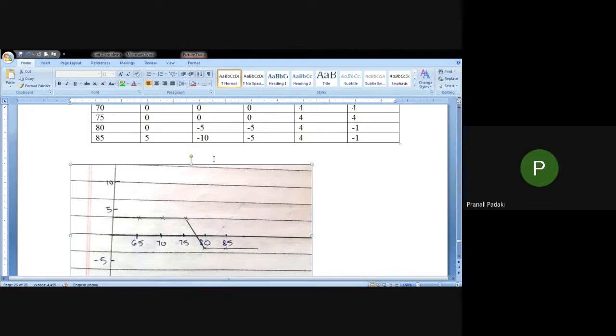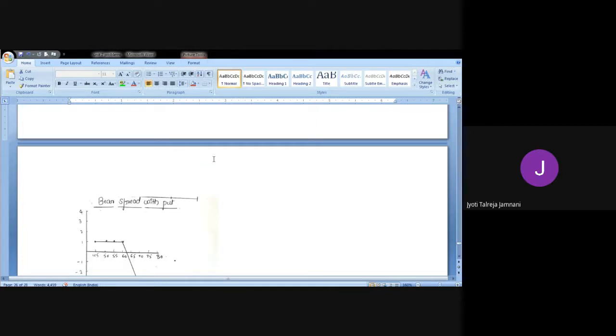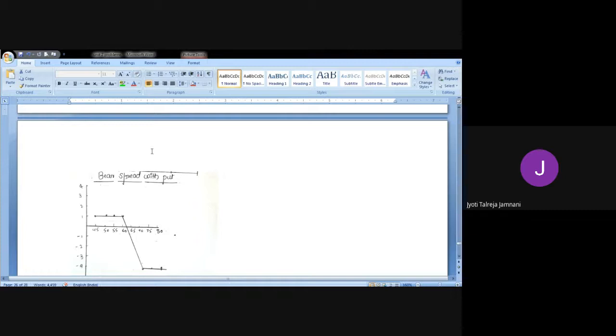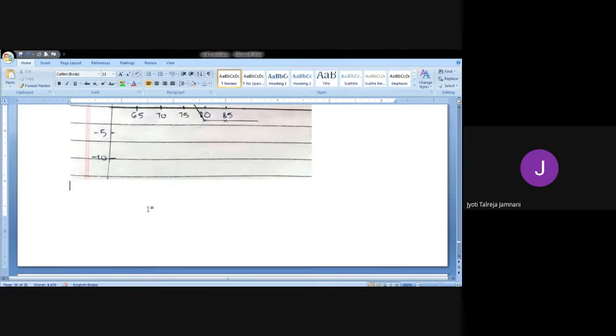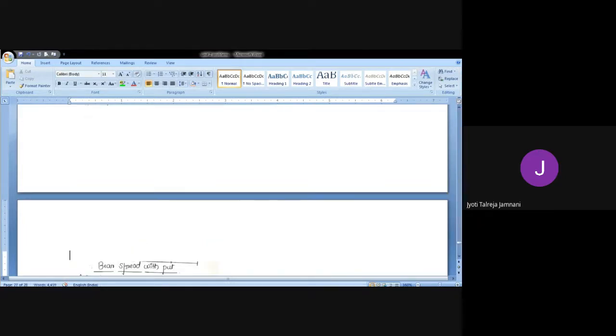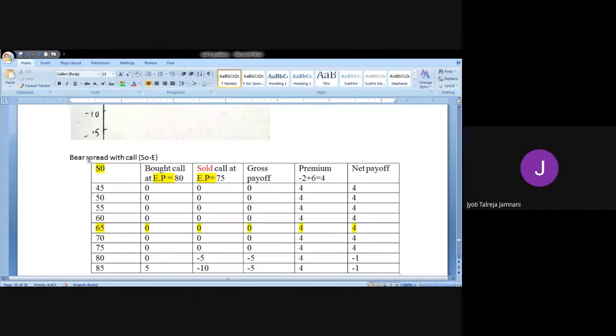No, ma'am. Okay. Let's do the third strategy now, which is bear spread with put. So again we'll take the same table.